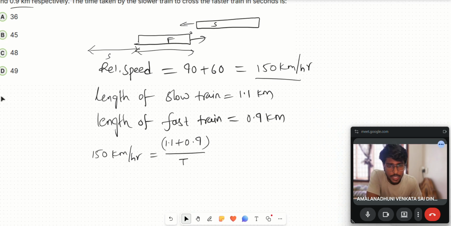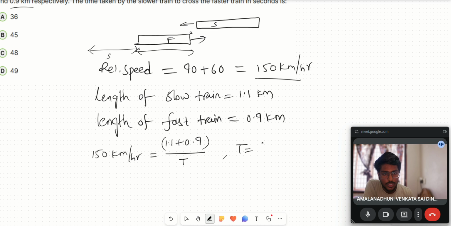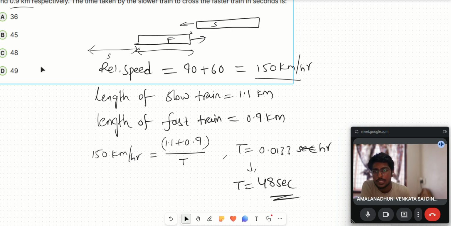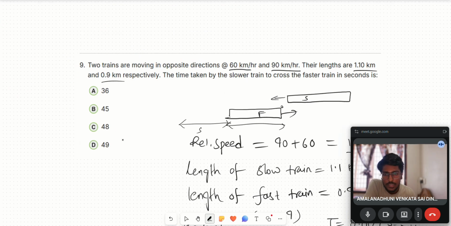So now what is the value of time? The value of time is 0.0133 and so on, sorry, hours. If you convert this into seconds, you will get 48 seconds. So the final answer is 48, which is C.